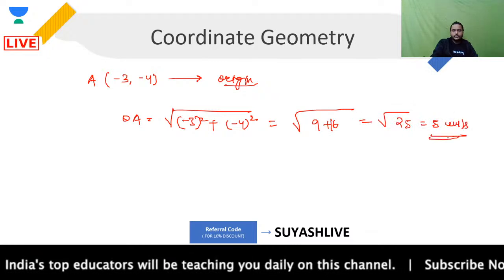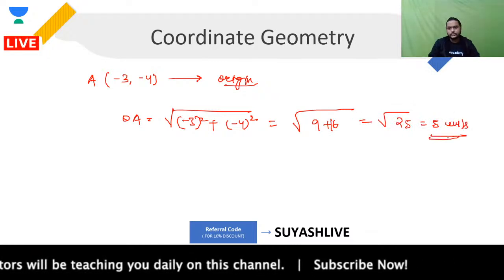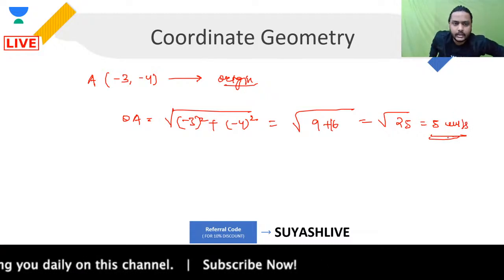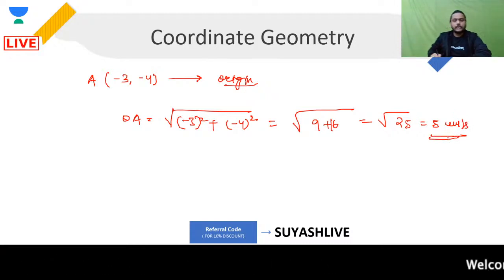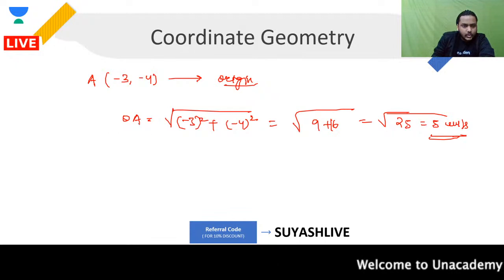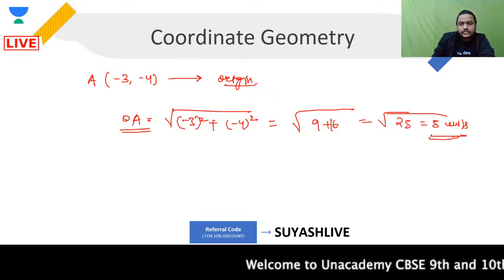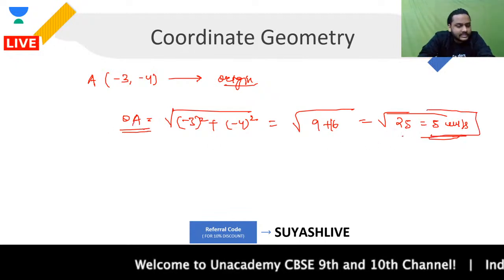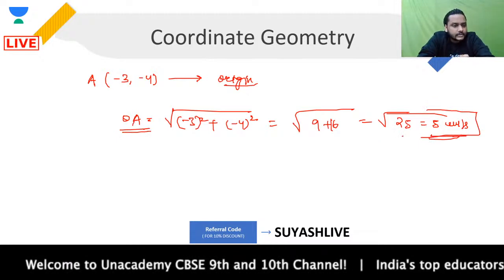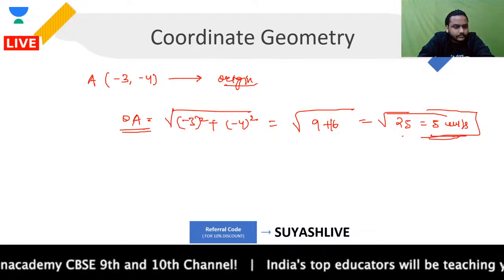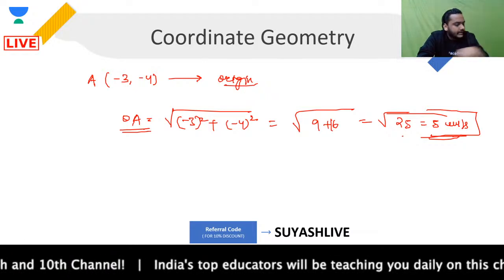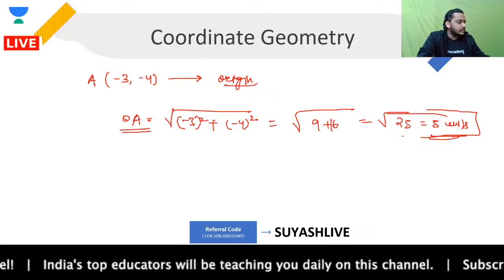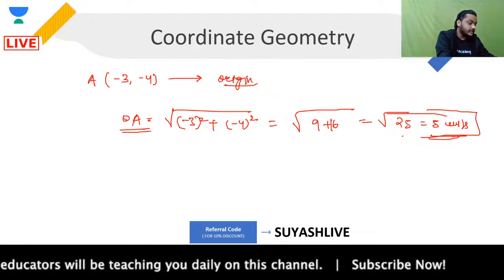Everyone clear with this or not, guys? You got it? Do you understand that? All the students out there, are you clear with this or not? So the distance OA that you are looking for will be coming out as 5 units. This is how we can talk about this. Got it? Clear? Let's talk about some questions based on the distance formula, guys, that appeared in your examination previously.